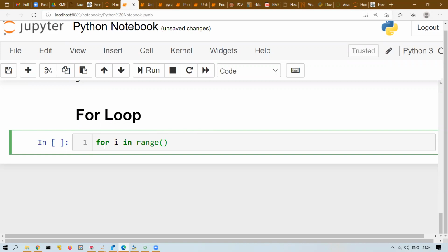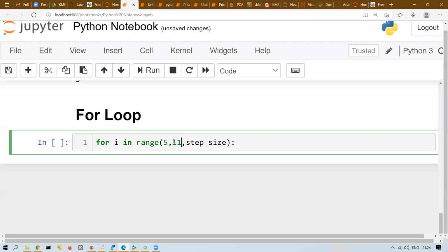Here I'm not going to write i++ or i--. Rather, I will be using range. Range has 3 parameters: starting index, ending index, and step size. Starting index is the first value of i, from where you want to start. Let's say I want i to go from 5 to 10. So for 10, I will write 11.